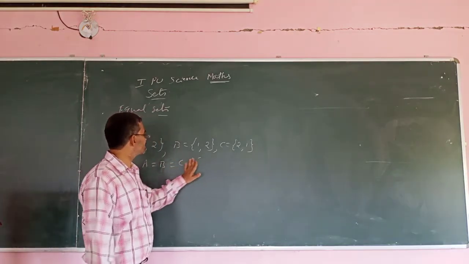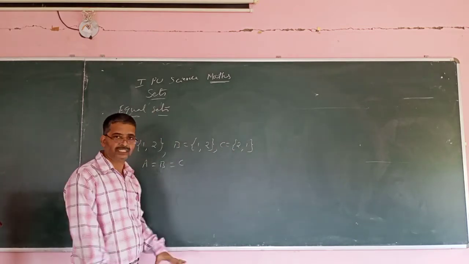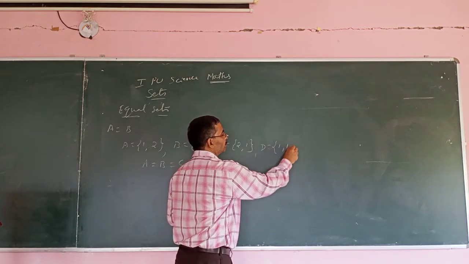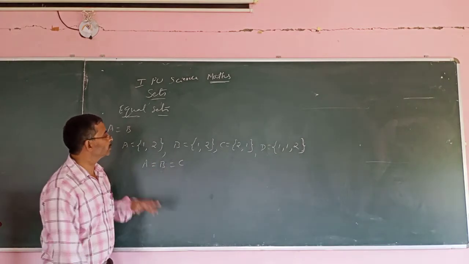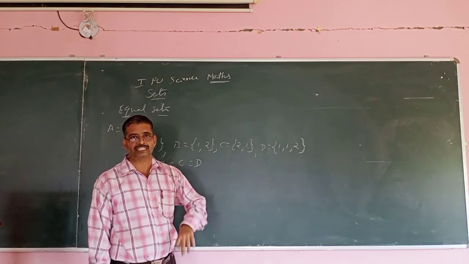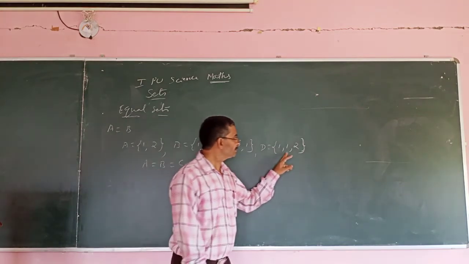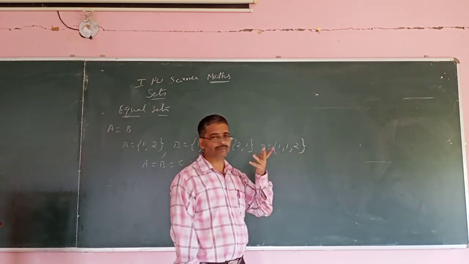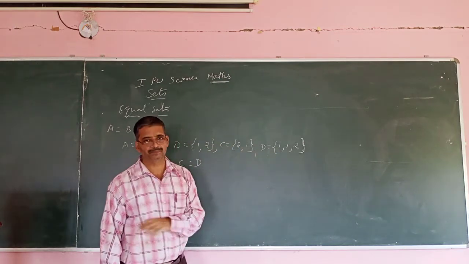So here also, sets are concerned, A equal to {1, 2}, B equal to {1, 2}, C equal to {1, 2}. Order is immaterial. Further, one more point. If I have a set like D equal to {1, 1, 2}, then again A equal to B equal to C equal to D also. What I am stressing here is, as far as sets are concerned, repetition is immaterial. So 1 is repeated 2 times, but it is the same as {1, 2} or {2, 1}.